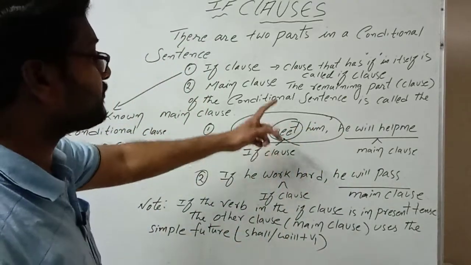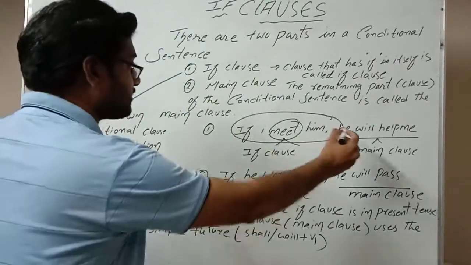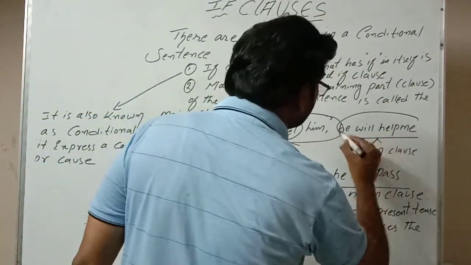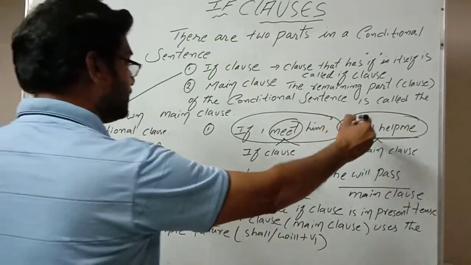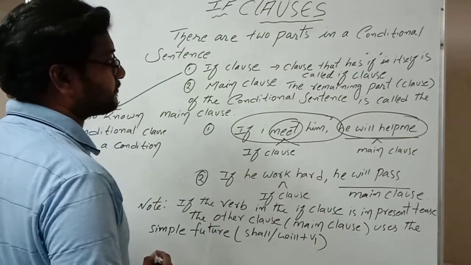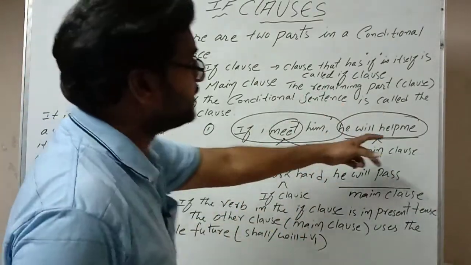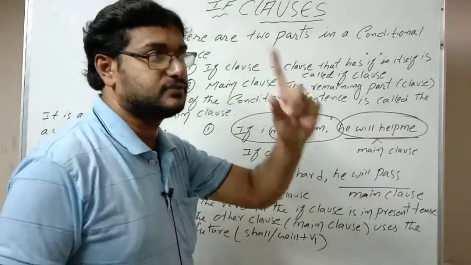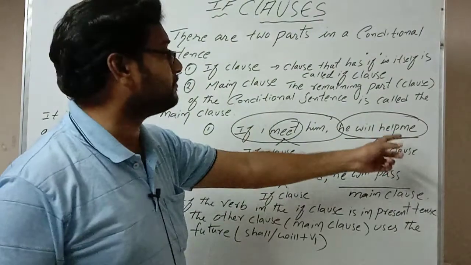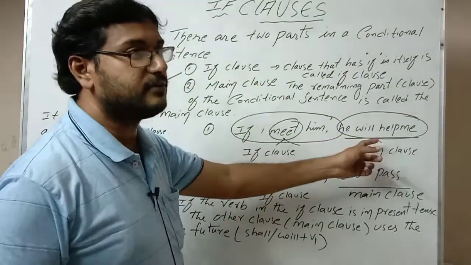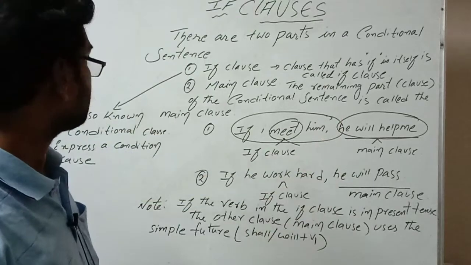If the verb in the if clause is in present tense, the main clause uses the simple future, that is will or shall plus V1. Here "help" is V1. So "he will help me" is the main clause, in simple future tense.